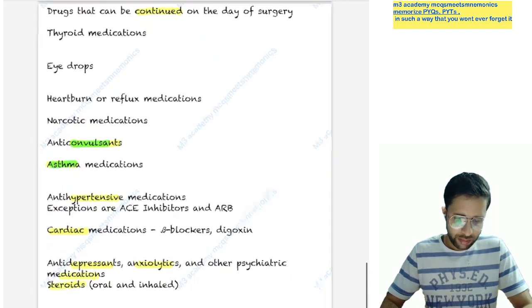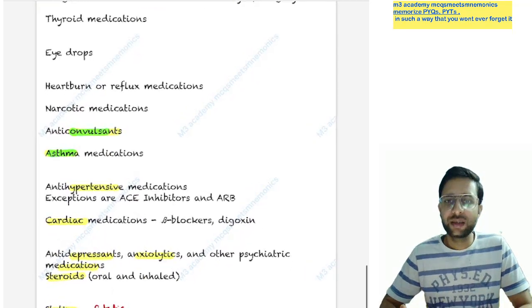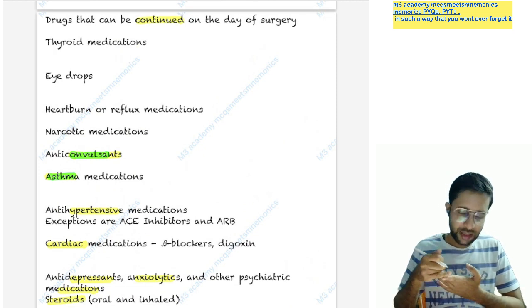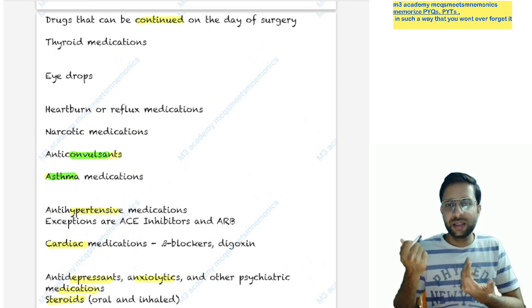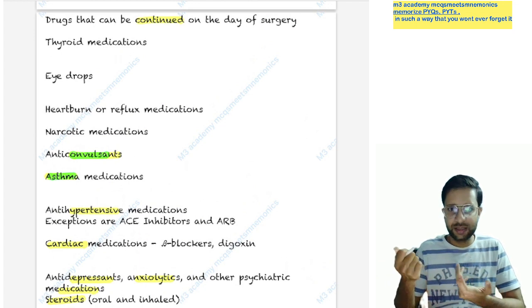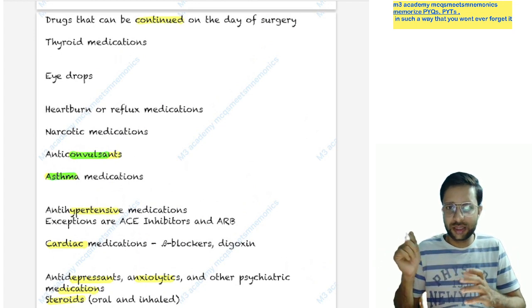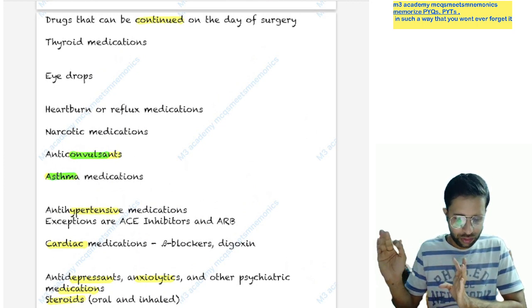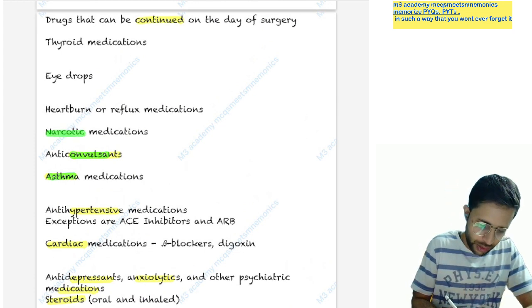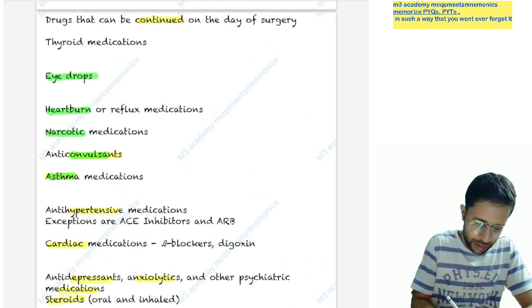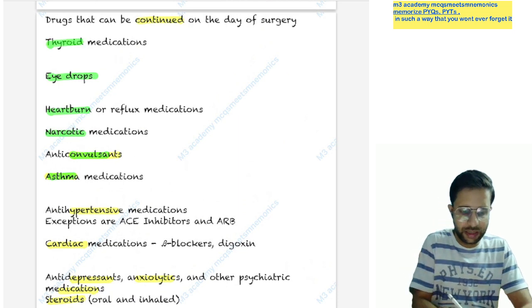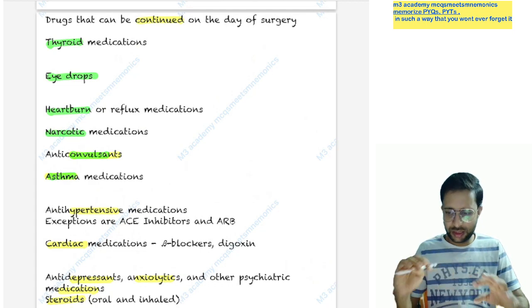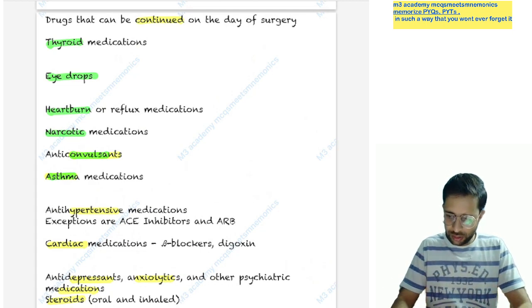So drugs can be continued on the day of the surgery. The drugs which patients take as lifelong treatment, like for convulsion, hypertension, asthma, depression, anxiety, and dyslipidemia with statins, and for Parkinson's, levodopa, you can say. So levodopa has to be continued. Statin should be continued, do not stop. You can remember. Now narcotics also have to be continued, and heartburn medicines and eye drops also have to be continued. Yes, thyroid medication the patient has to take lifelong, so this is also continued. In this way you can remember.